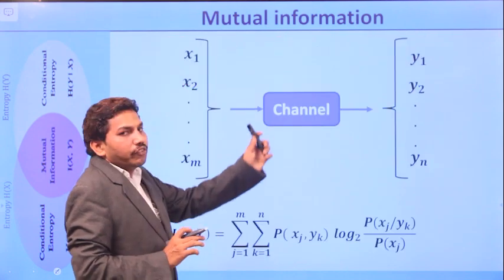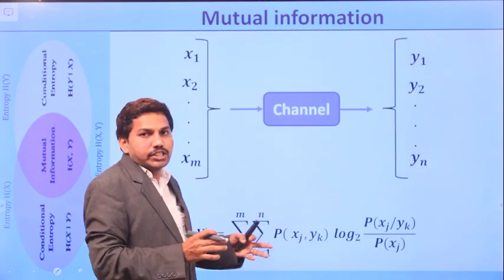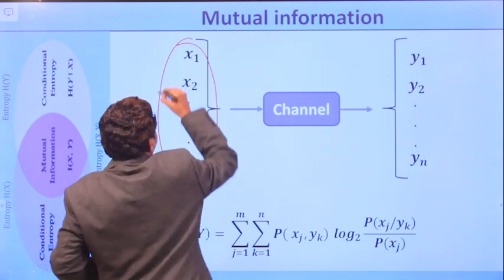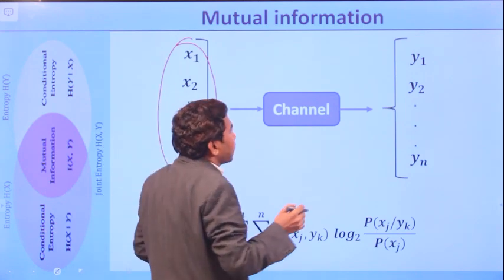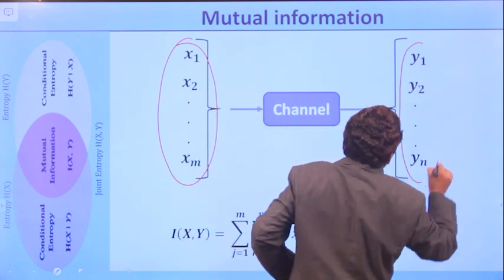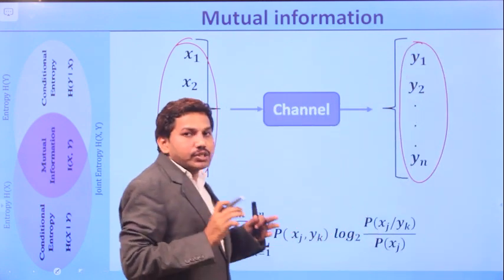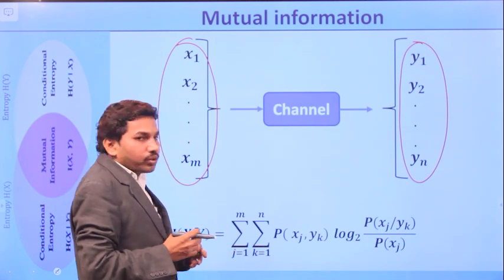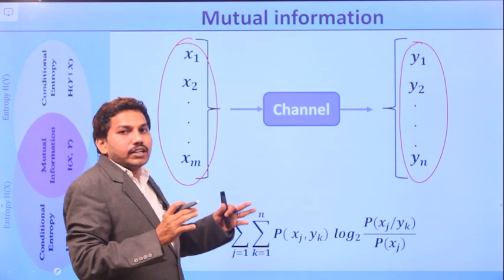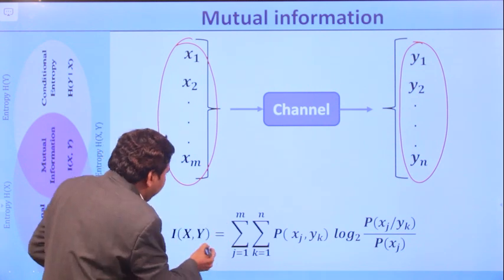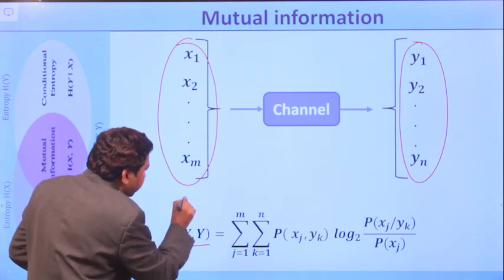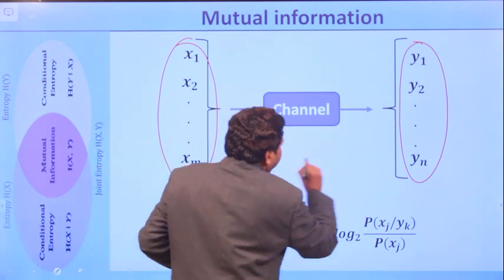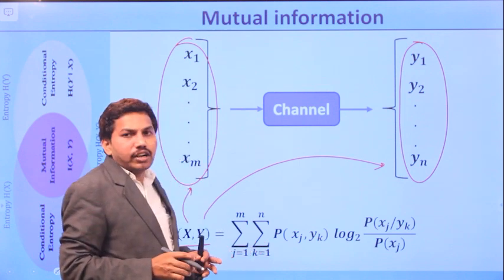For example, instead of a single message, we have a set of messages transmitted, that is x1 to xm, and the set of messages received are y1 to yn, that is, n number of messages are received and m number of messages are transmitted over a channel, right? So the mutual information between these two can be represented as I of x comma y, where capital X represents the set of messages from 1 to m, whereas capital Y represents the set of messages received, 1 to n.